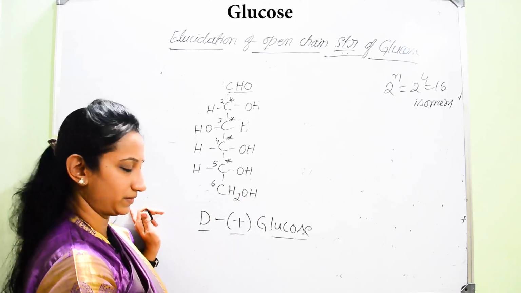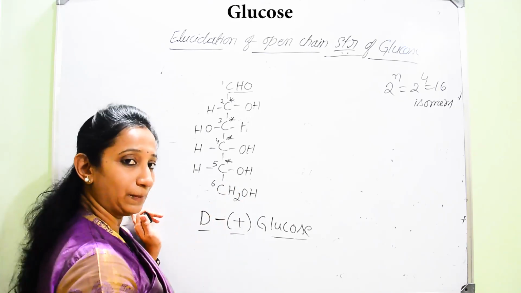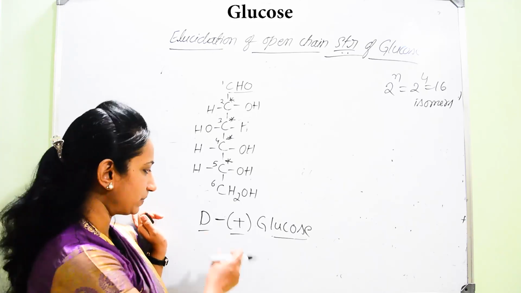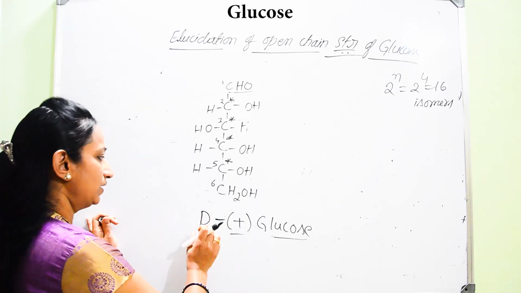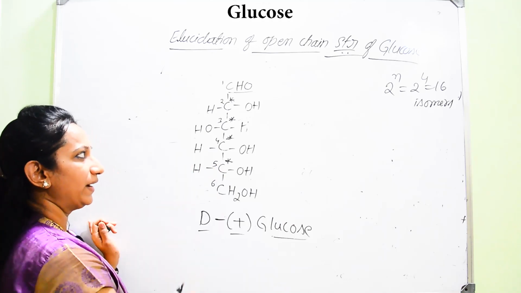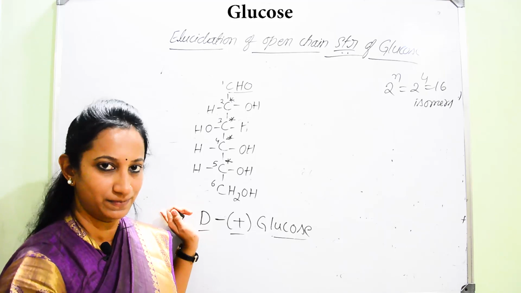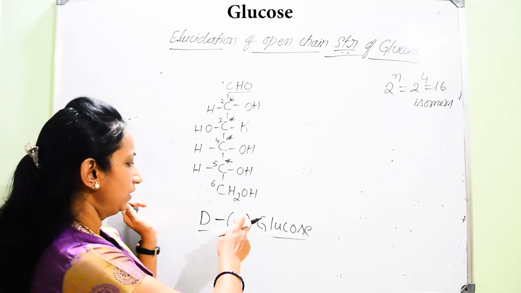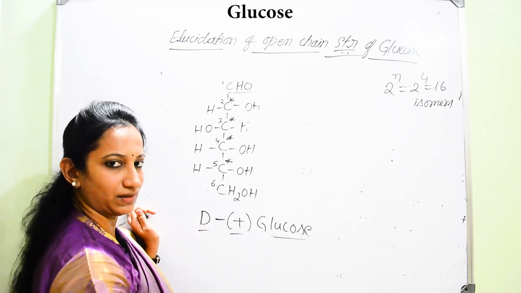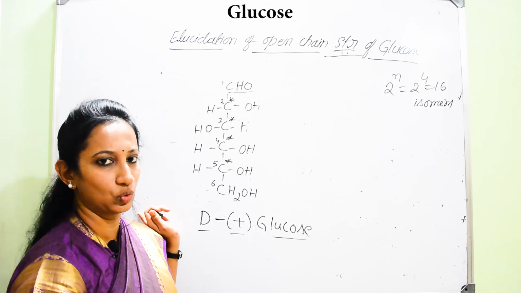but specifically we will consider D plus glucose as one of those isomers. And this D is given that symbol with the help of the related configuration of D-glyceraldehyde. I am going to explain that later. And here the name given is D plus glucose. By considering the different set of reactions that I had explained, we can easily get the confirmation for the open chain structure for glucose.